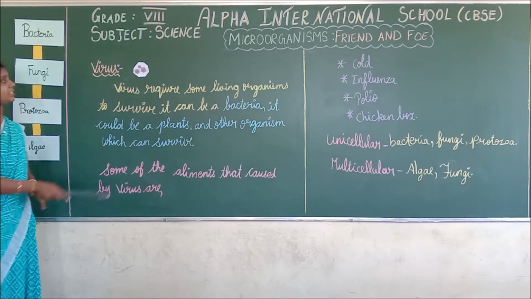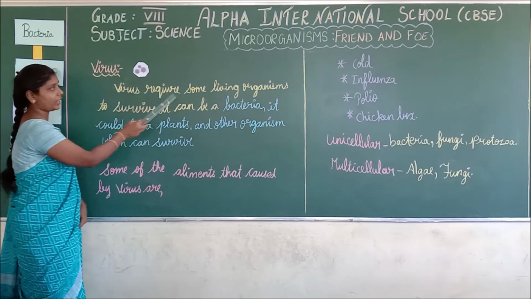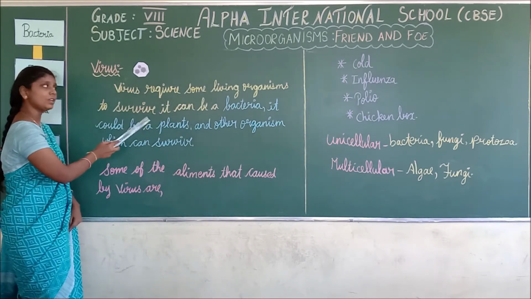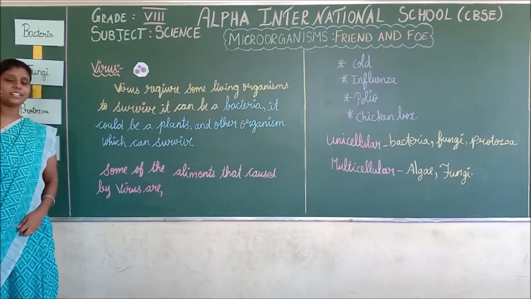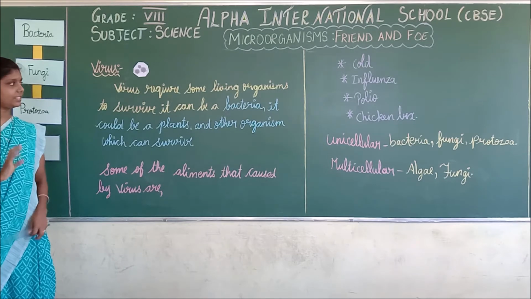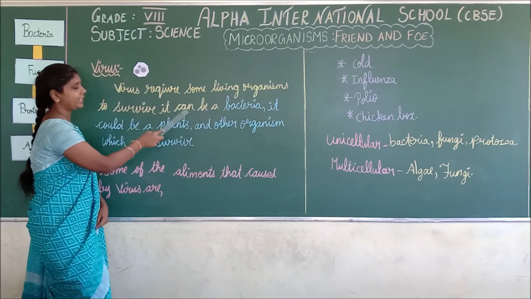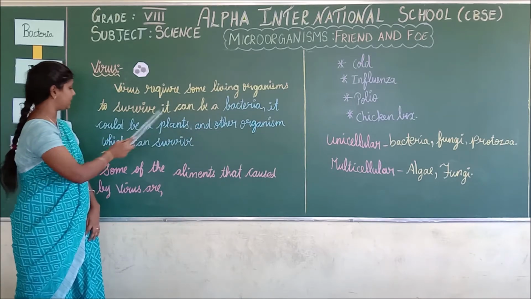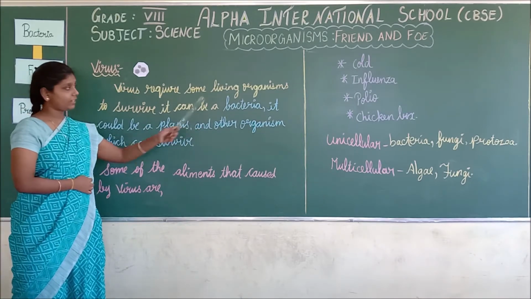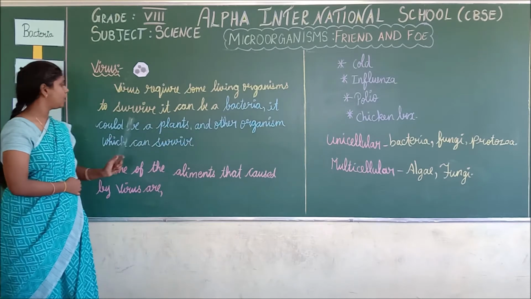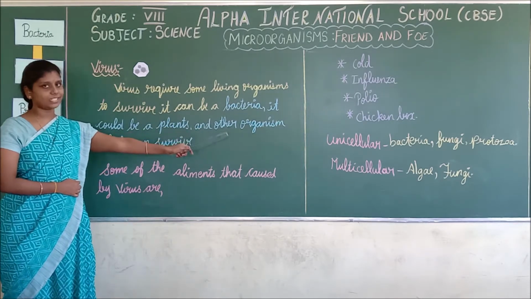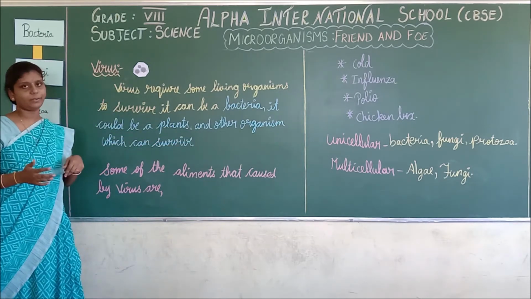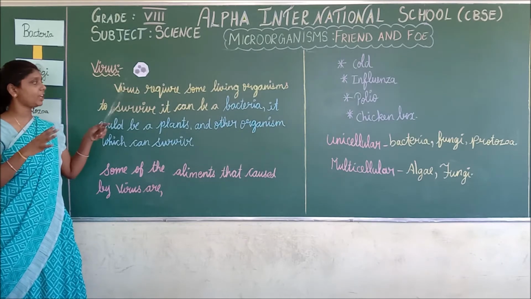Next. Virus means what? To survive, the virus requires some living organism. It can be a bacteria, or a plant, or another organism in which it can survive.